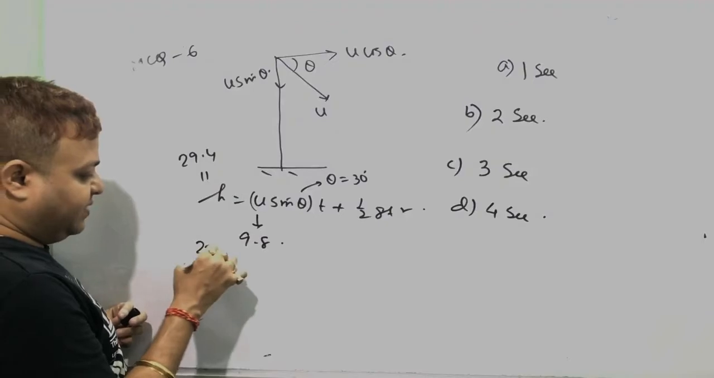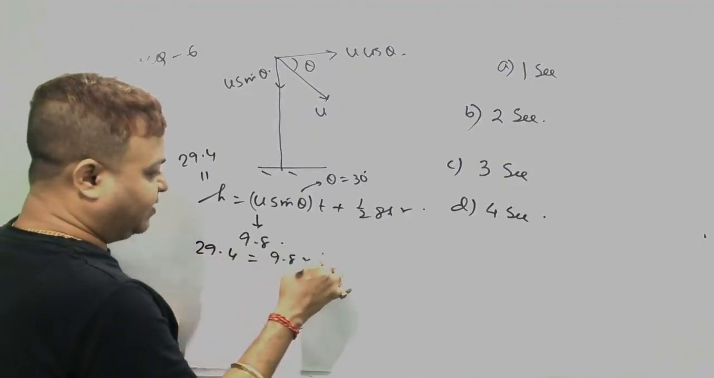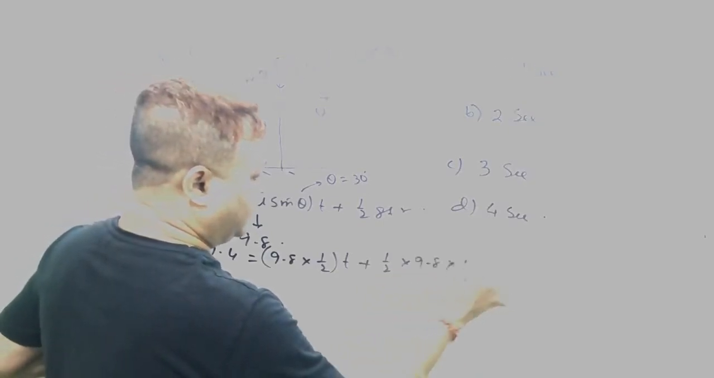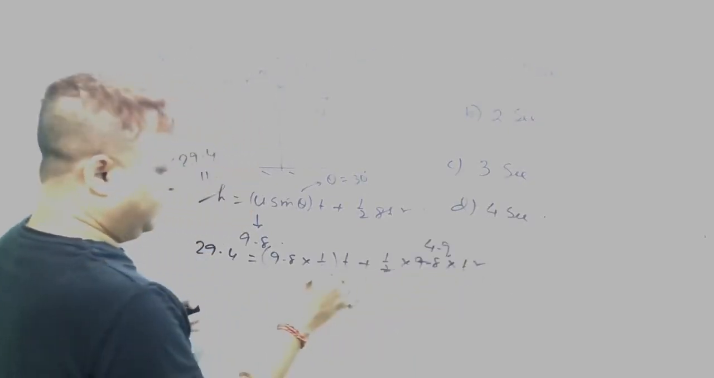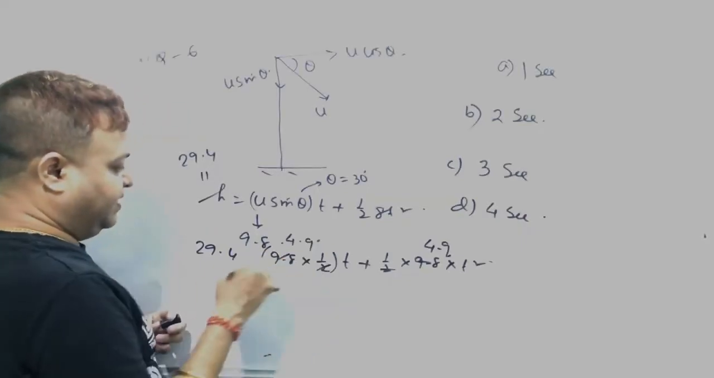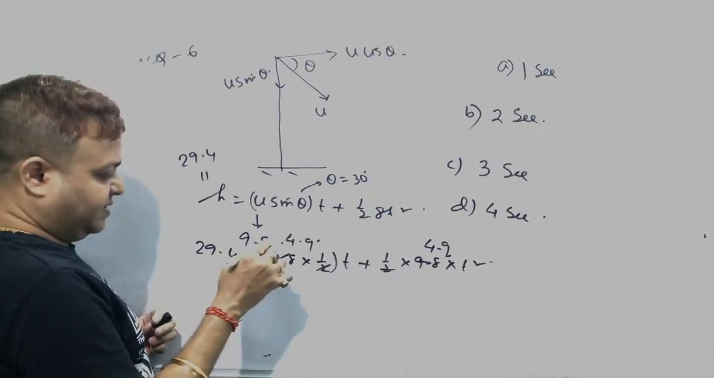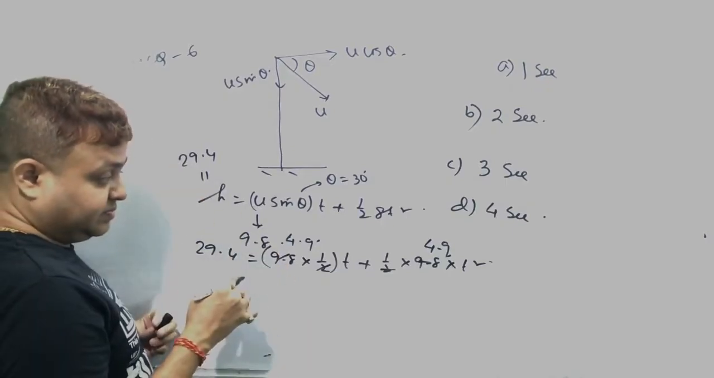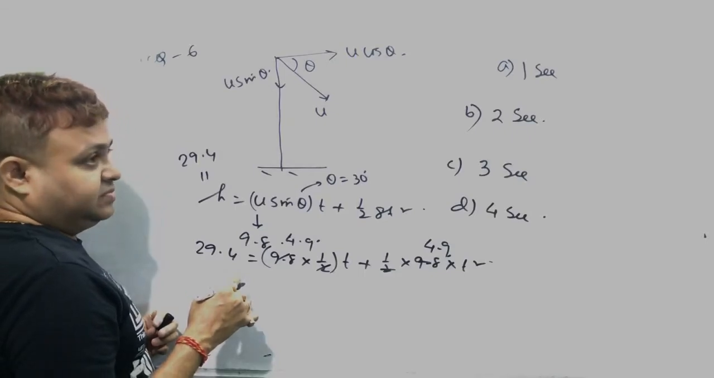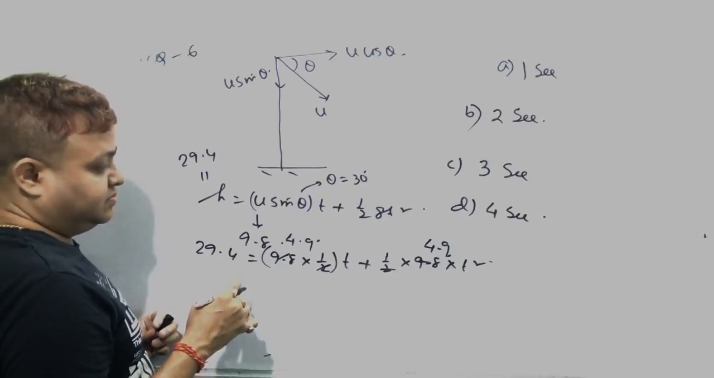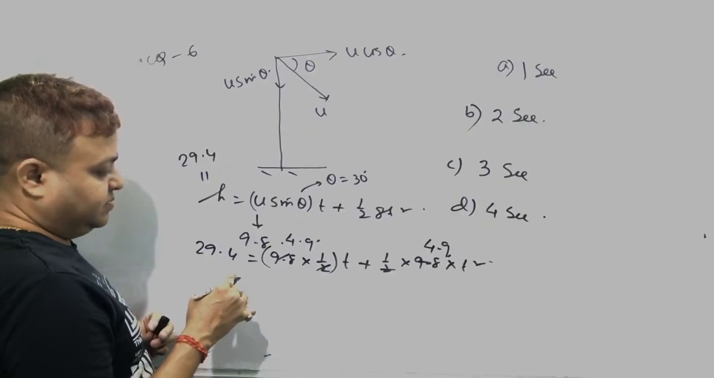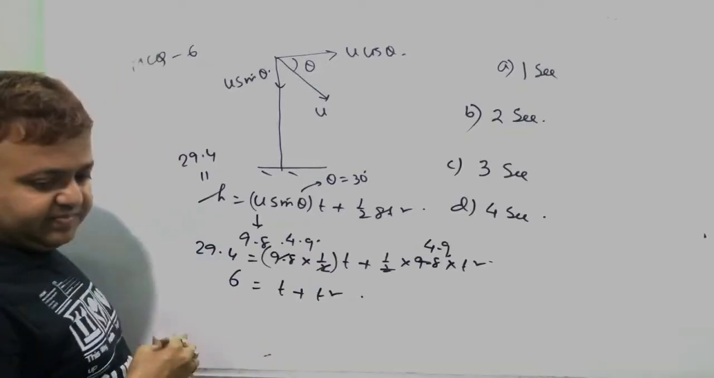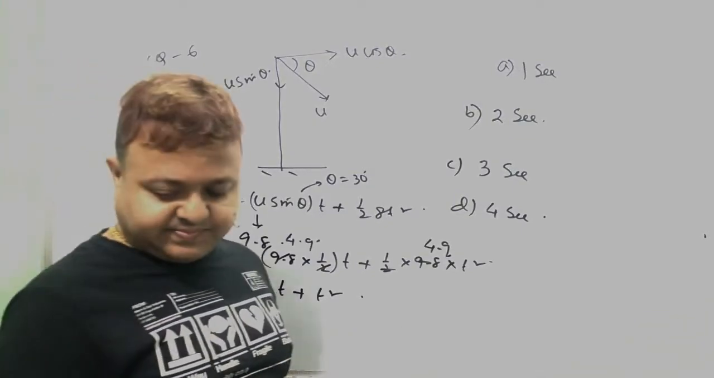So substituting, 29.4 equal to 9.8 into half into t plus half 9.8 into t square. This is 4.9. This is also 4.9. Dividing by 4.9, solving for t, the answer is 2 seconds.